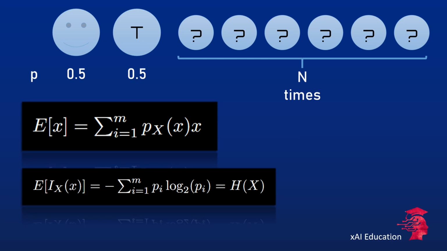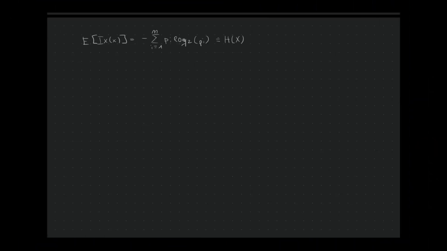When we substitute x with information content, we just have to substitute it in, and what we get is that the expected value is then equal to minus the sum over the possible set of outcomes of p_i times log base 2 of p_i, which is also very often denoted as H(X). This expression is called Shannon entropy and quantifies the average information content of a discrete random variable X. So we have defined the expectation value of the information content for a discrete random variable X.